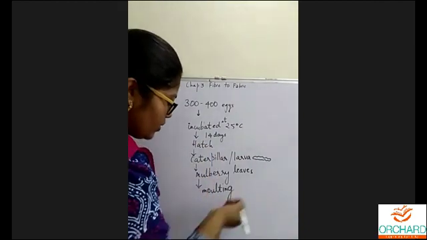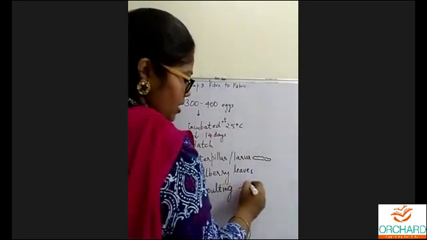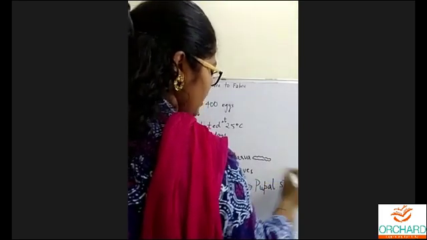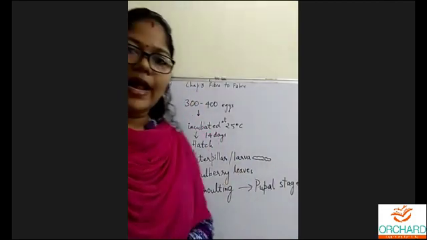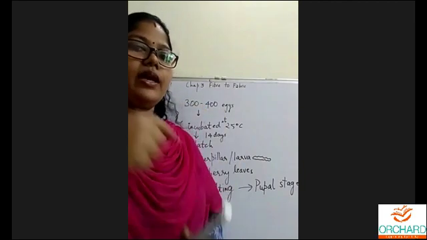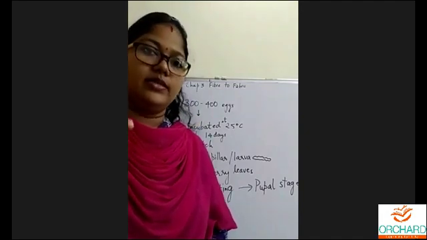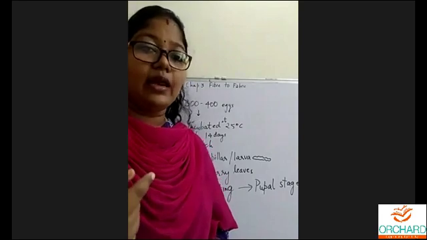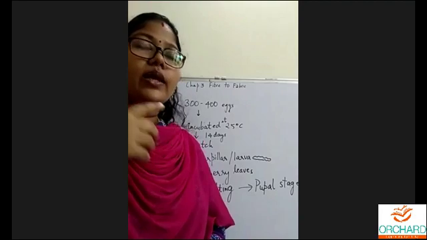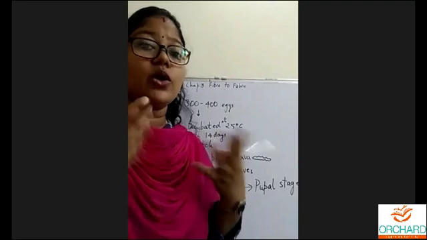Then what happens? After 1 month of eating and growing, it goes to the next stage, which is called the pupal stage or the pupa stage. What does the caterpillar do? It starts spitting. It secretes saliva. The saliva of the caterpillar contains protein, fibroin protein. This protein, when it spits and comes in contact with the air, solidifies.